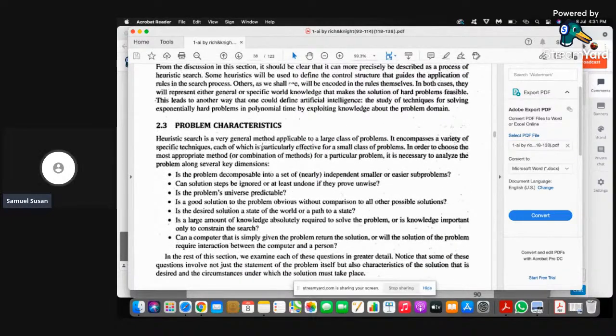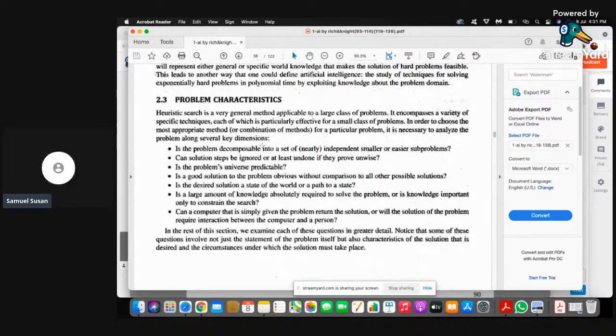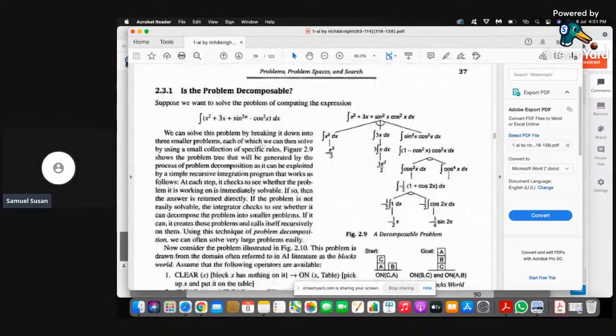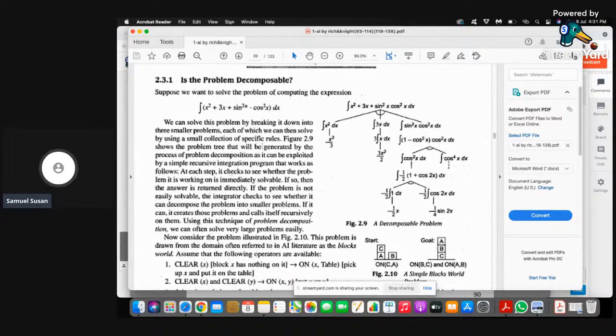The first one is: is the problem decomposable? In the next page, you can see 2.3.1, which is explained with an integral function. This problem is actually divided into 3 instances: for x square, 3x, and sin square x dot cos square x, differently. Okay, that is what decomposing of a problem is. Here each characteristic is explained with different examples.